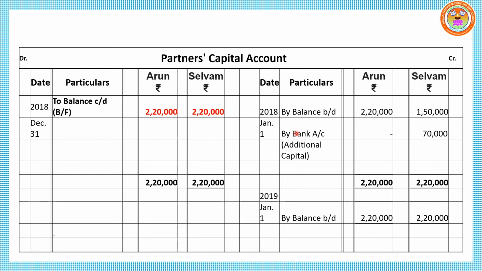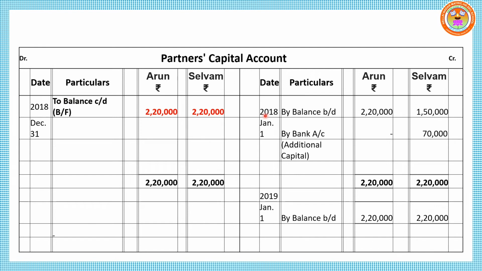Move on to the debit side. According to the format, permanent withdrawn by the partners. Since it is not given in the question, we have to skip that point. Totally, on the debit side Arun got 2,20,000 and Selvam 2,20,000. So write the highest total on both sides. Then the difference between the two sides is nothing. The difference would be written as to balance CD at year end.